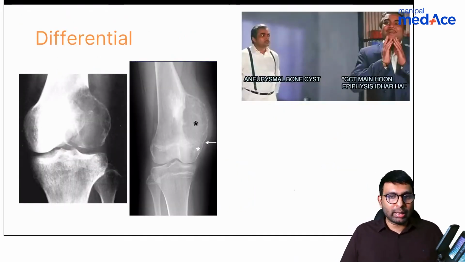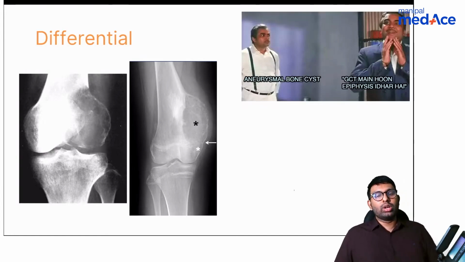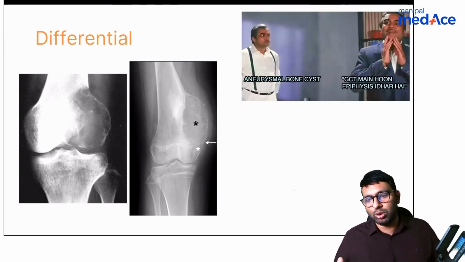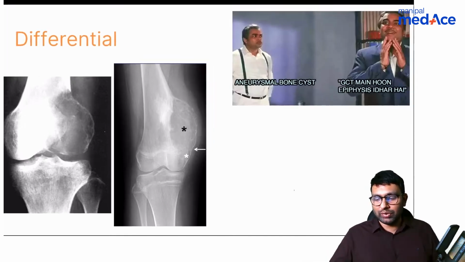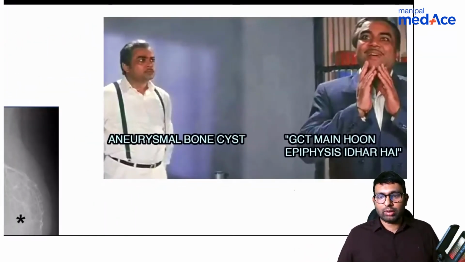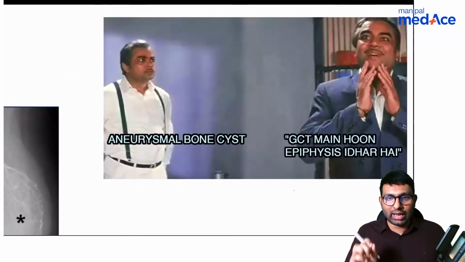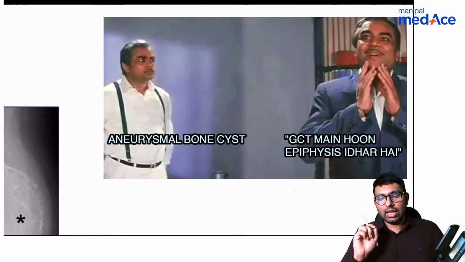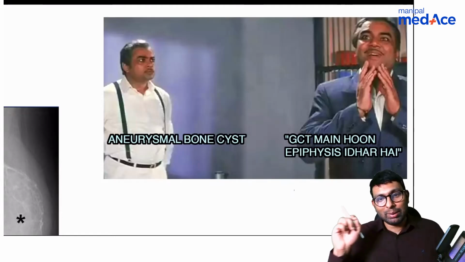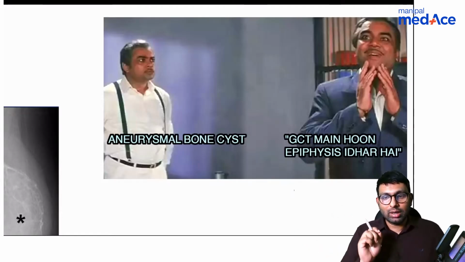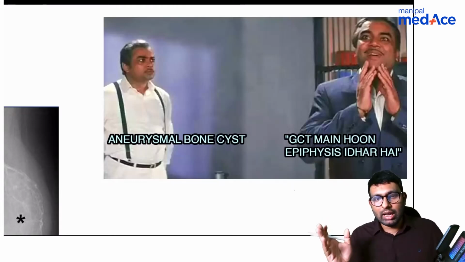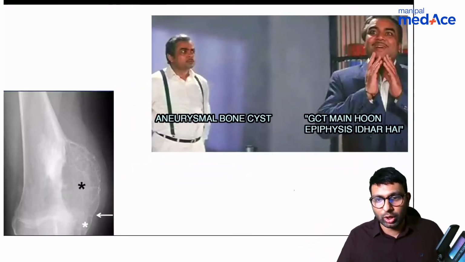And also a very basic mistake that most children do is, they usually don't differentiate between GCT and aneurysmal bone cyst. And for them, there is no way of teaching them. Just this one meme would be enough, that please look at where the epiphysis is. If epiphysis is involved, it cannot be aneurysmal bone cyst. Although aneurysmal bone cyst will be expansile, will be eccentric, but you have to be able to at least differentiate between aneurysmal bone cyst and giant cell tumor. Okay, there is no doubt in this.